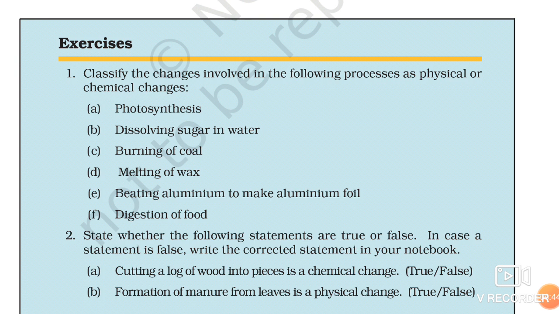water and carbon dioxide, in the presence of chlorophyll and sunlight, make carbohydrate. It happens in plants. So here the property of the previous material gets changed and a new material is formed. You are not able to get that water back. So this kind of change, photosynthesis, is a chemical change.